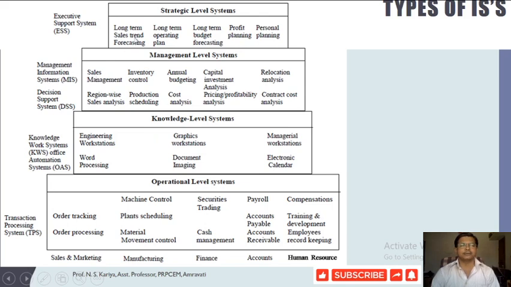At the top you will find a strategic level decision making activity, which is associated with the executive information system, called ESS. So we find that ESS will be useful for long term planning and forecasting, long term operating plan, budget forecasting, profit planning and personnel planning.